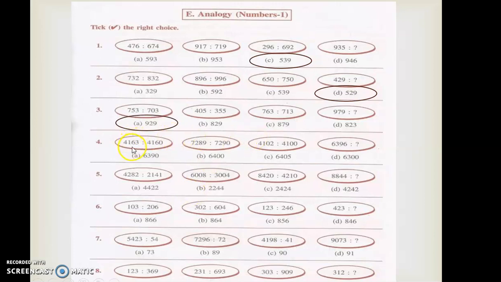See, check it here. Here you are going to subtract only 3. Letter 3 you are going to subtract. See, 4163 was given. 4160 is there. But here 7289 is there. 7290 was given. So what is it? What does it mean? In the first one, in the first sequence, you are subtracting 3. In the second one, you are adding 1. In the third one, you are subtracting 2. Correct or not?